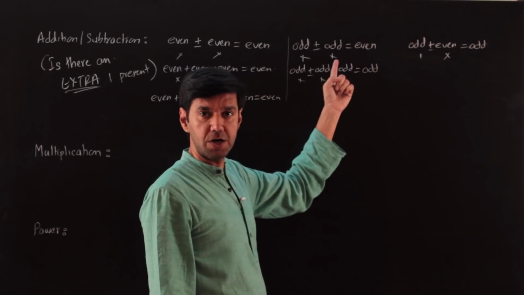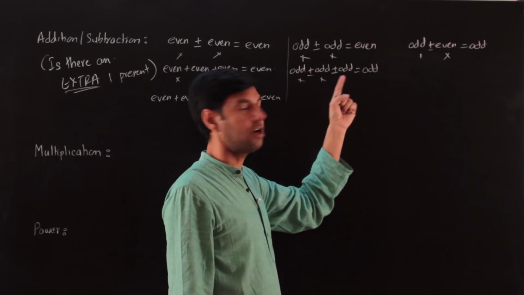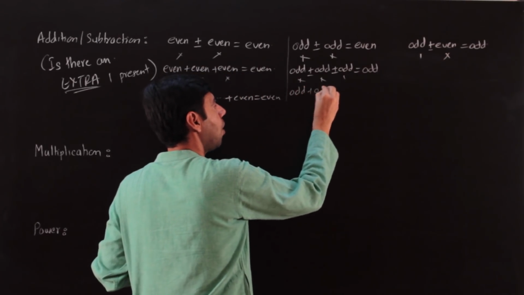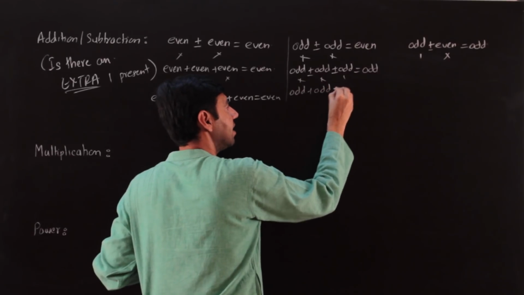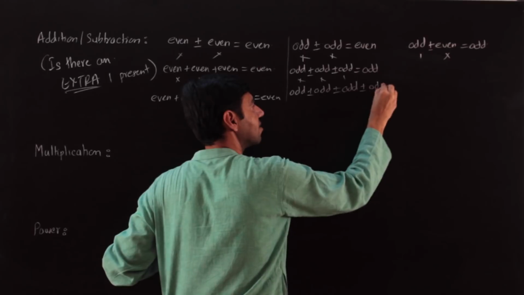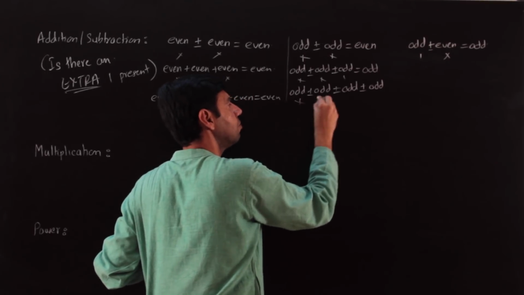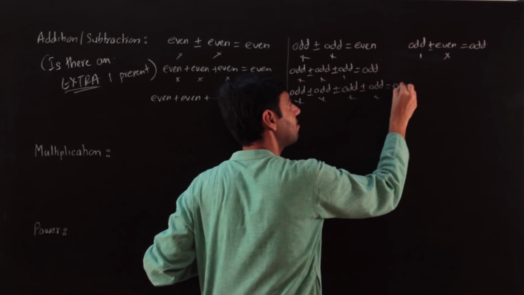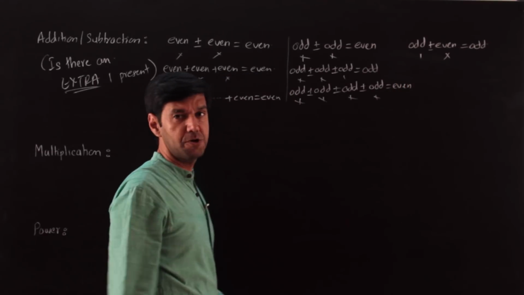Sum of 2 odd numbers is even. Sum of 3 odd numbers is odd. What if I have 4 odd numbers? Odd, odd, and another plus or minus odd, and another plus or minus odd. The 1 and a 1 will cancel each other. 1 and a 1, they'll also cancel. So there's nothing left, that will be an even number. I hope you get it, right?